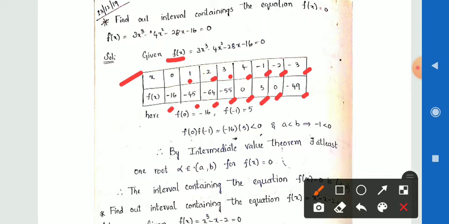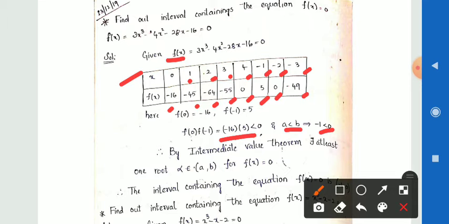In this, f of 0 we get is minus 16, negative, then f of minus 1 value we get is positive, means f of 0 into f of minus 1 we get minus 16 into 5, that is less than 0. Then a less than b means minus 1 less than 0, the condition is satisfied.